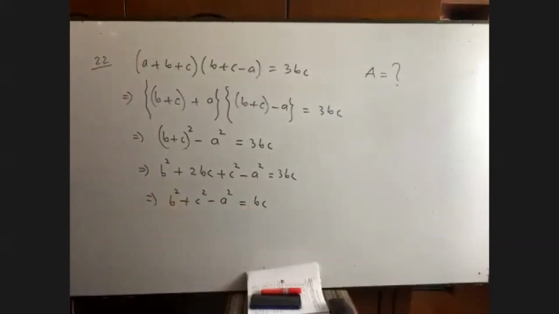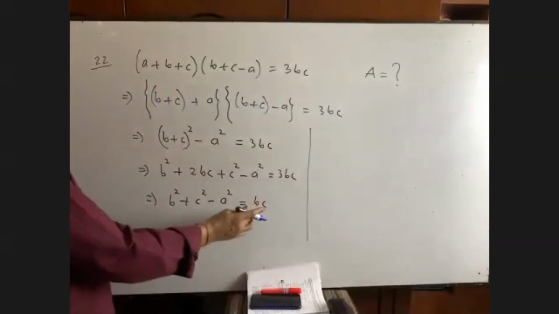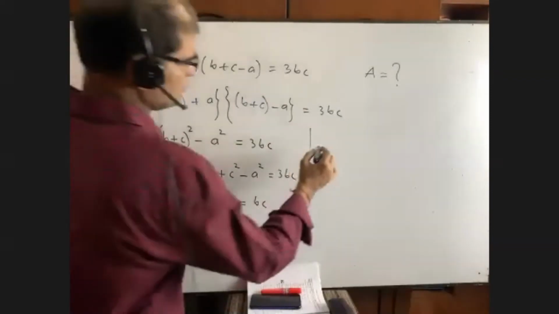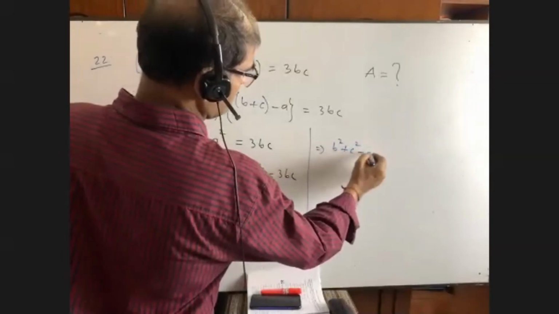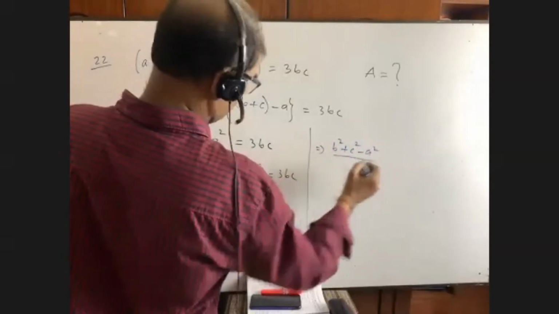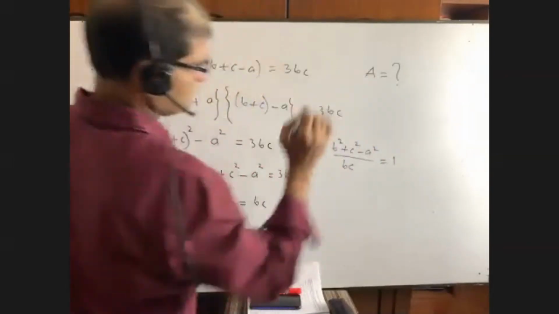Like the previous math, you can do it. What I did there, this BC was taken to the left hand side. So write down B square plus C square minus A square by BC is equal to 1.